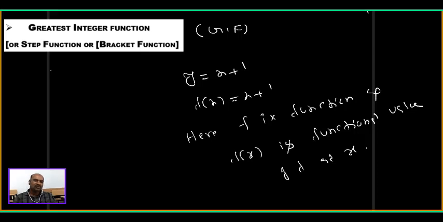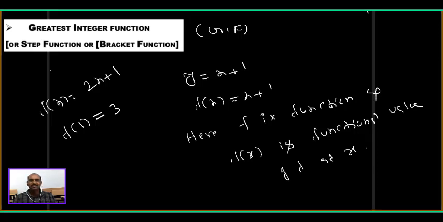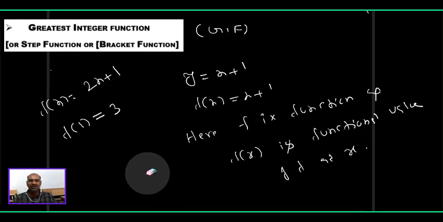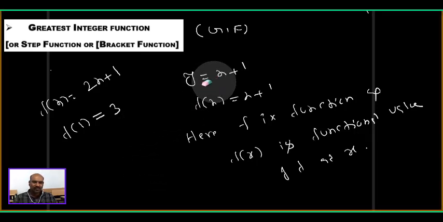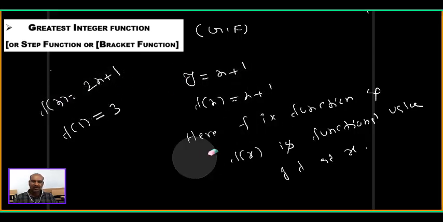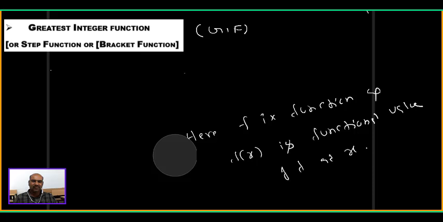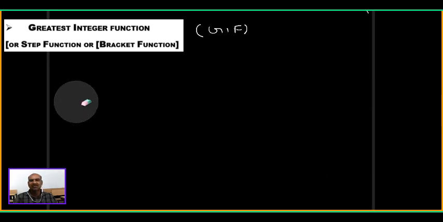Sometimes f of x equals 2x plus 1 is given. What does f of 1 mean? Instead of x you write 1. In this function, if x is taken as 1, what is its value? Functional value at x equal to 1 is 3, obviously. More detailed discussion about functions we'll do in function chapter 9. What I explained here is that a dependent variable is called a function with respect to the independent variable. Types of functions, the graphs, and everything we'll discuss in a separate chapter.